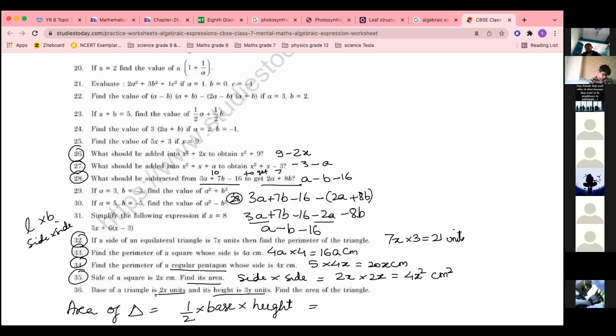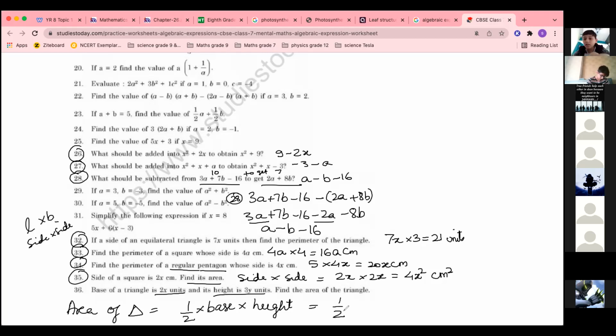Now what is the answer? Tell me. Base is 2x, height is 3y. Find the area. Ma'am, 3xy multiplied by 6xy.